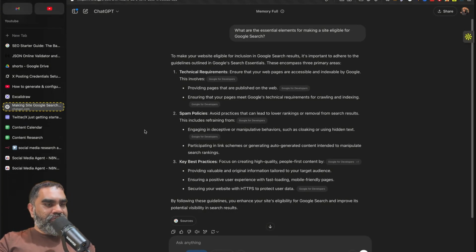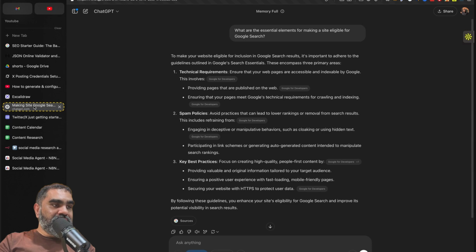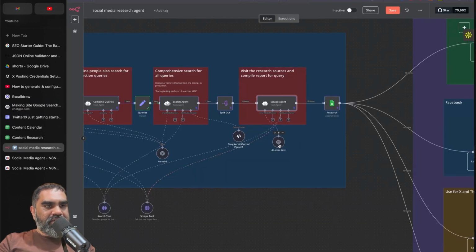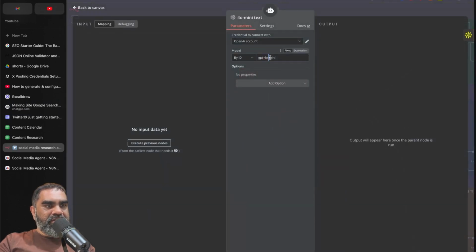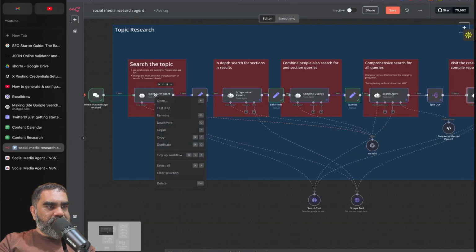The search is done for you when calling, so you don't have to do this extra scraping bit because it is already done for you by the ChatGPT backend. That is another way of doing it. Instead of the tool call, you can just change this to, I believe it is called, GPT-4o search preview. It will do exactly the same thing, maybe a bit more expensive. It's the same as 4o, I think. Let me show you how that works.